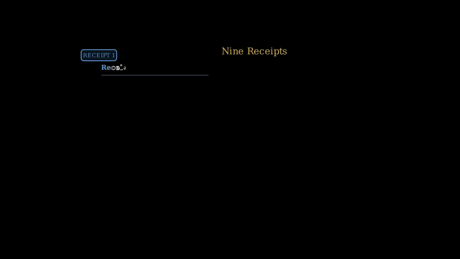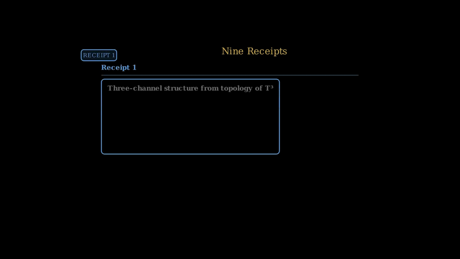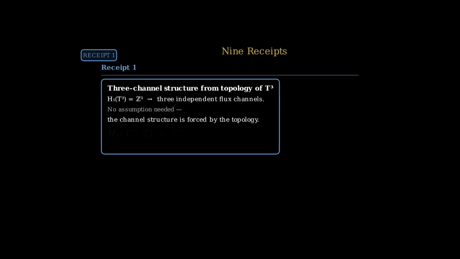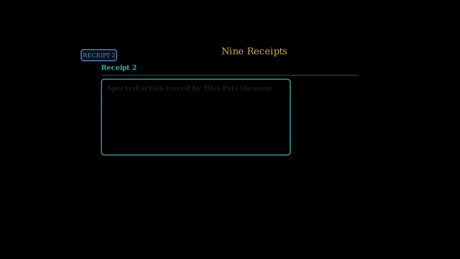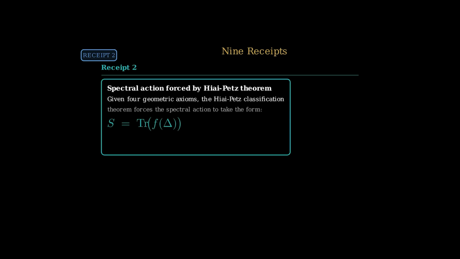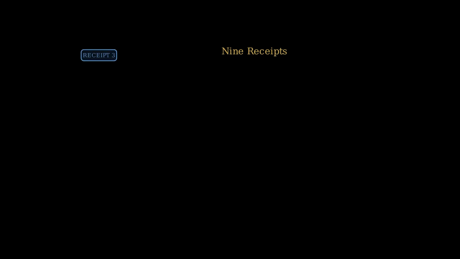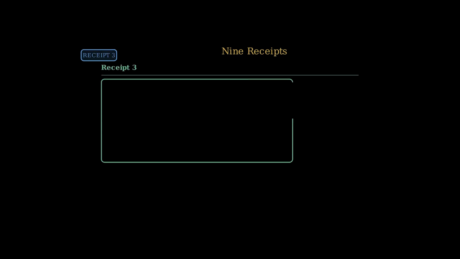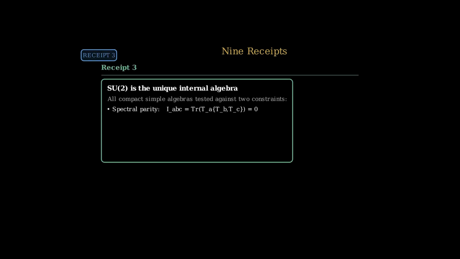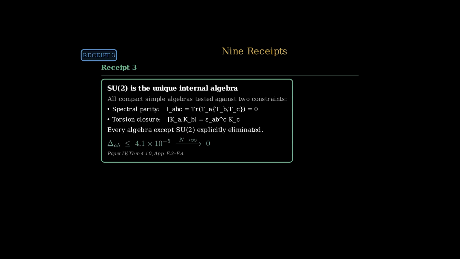Let's recap everything we showed. 9 receipts. Receipt 1, the 3-channel structure comes from the topology of the 3-torus, specifically from H1 of the 3-torus equals Z cubed. No assumption needed. Receipt 2, the spectral action form S equals trace of f of delta is forced by the Chamseddine-Connes classification theorem, given 4 geometric axioms. Receipt 3, SU(2) is the only internal algebra satisfying spectral parity in torsion commutator geometry.